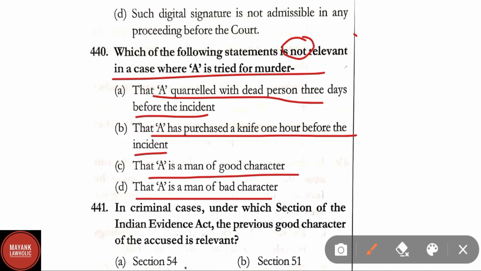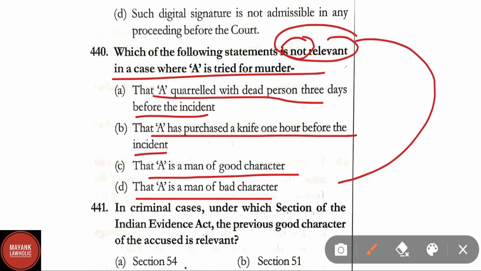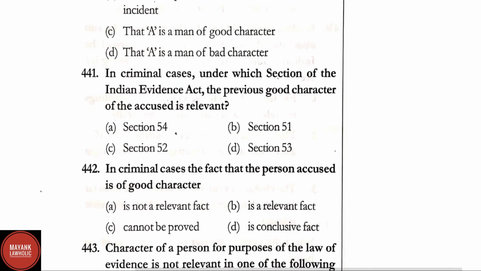Here in this question it has been asked which of the following statements is not relevant in a case where A is tried for murder. Here option D is the correct answer, that A being a man of bad character is not relevant in a case where A is tried for murder. Question number 441.